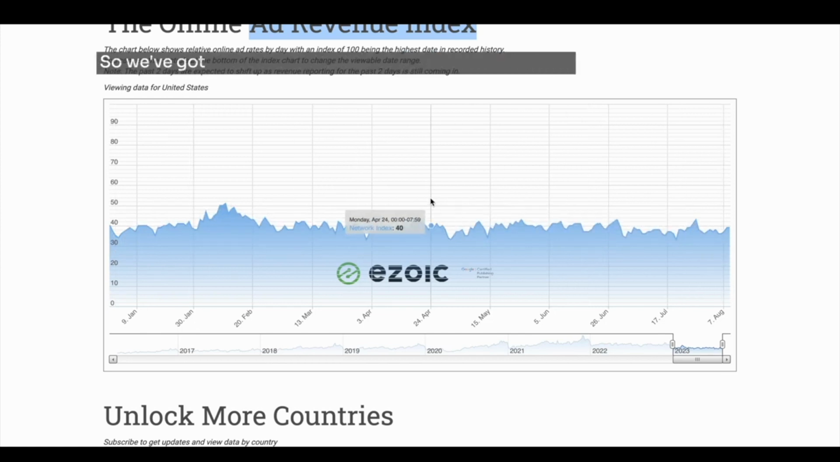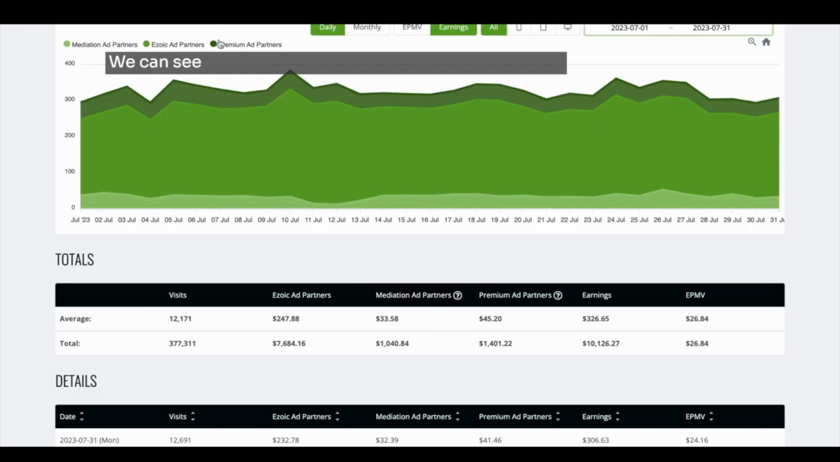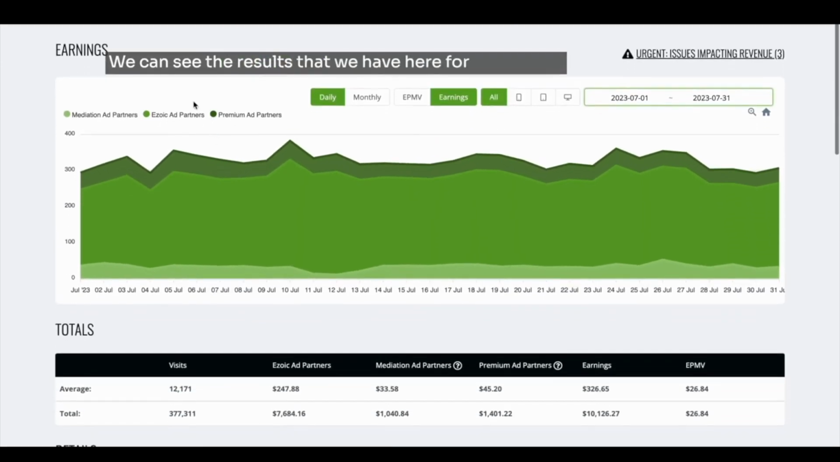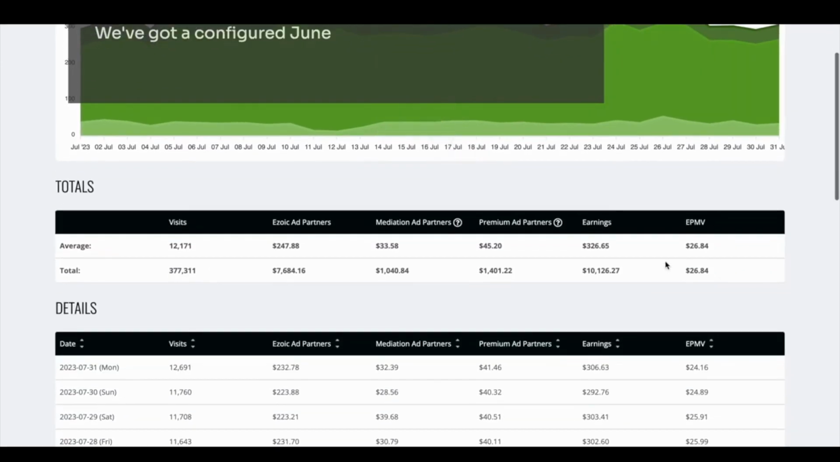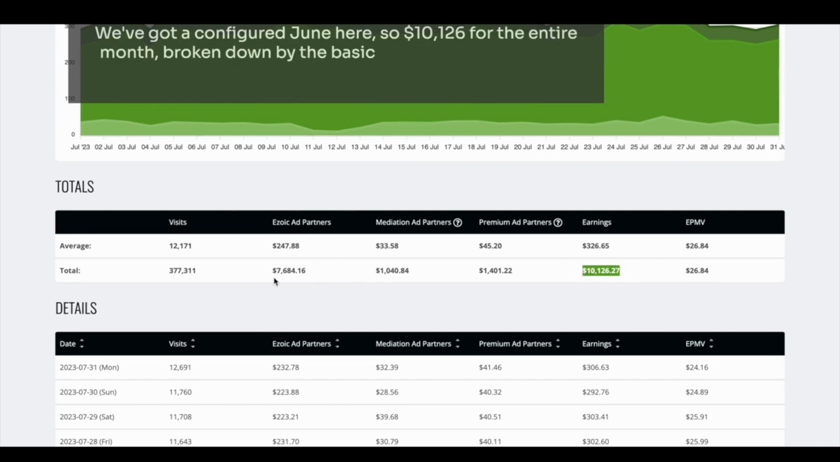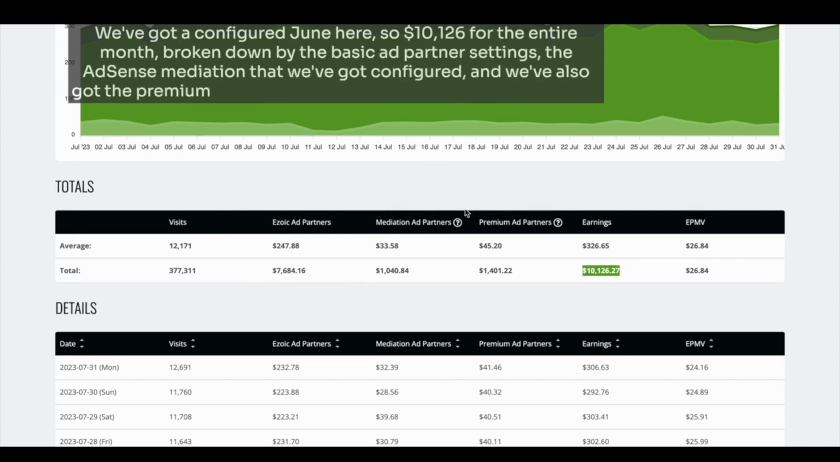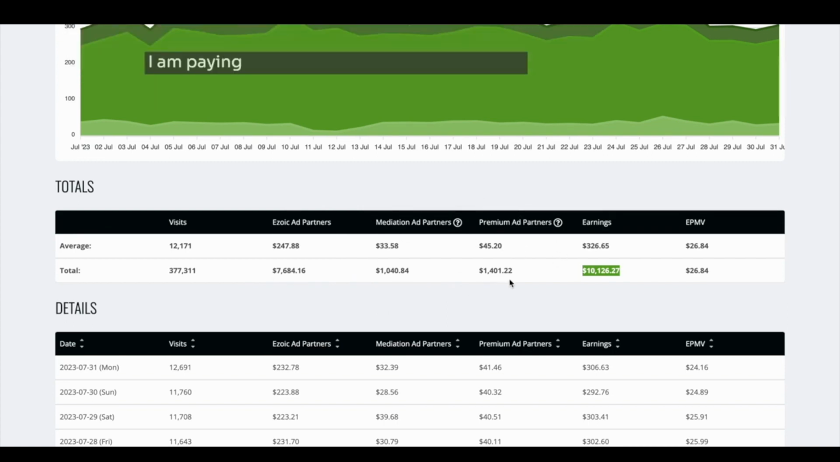So we've got the EPMVs that are sitting low or decreasing. We can see the results that we have here for the month. We've got that configured to June here, so $10,126 for the entire month, broken down by the basic ad partner settings, the AdSense mediation that we've got configured, and we've also got the premium program here where we're paying a fee for this. I think at the minute I'm paying a $600 fee for this, or around that. Sorry, I should have checked before recording the video.